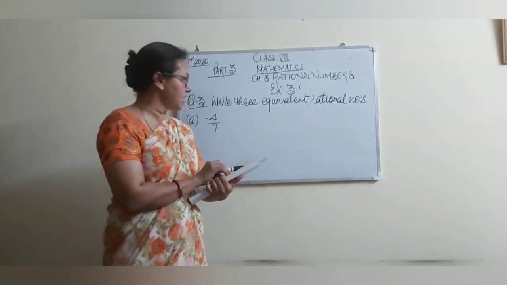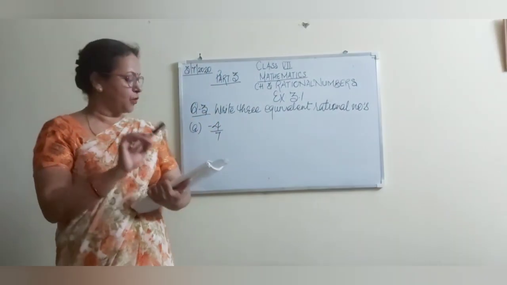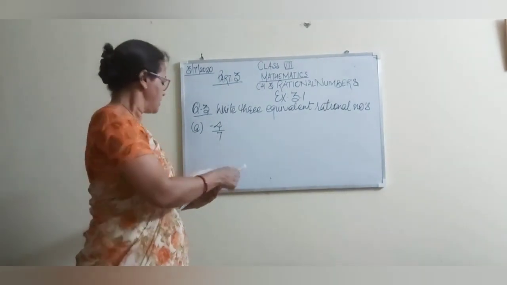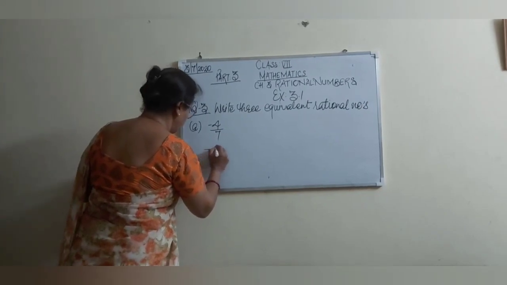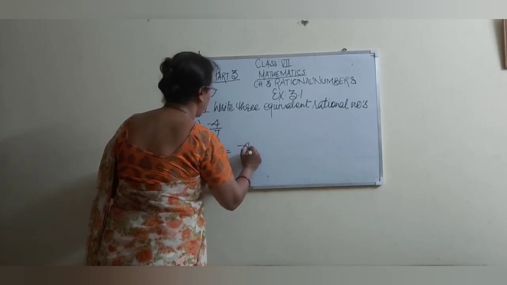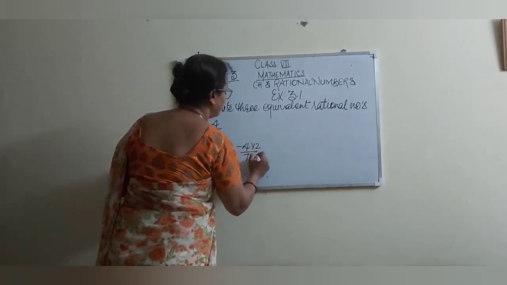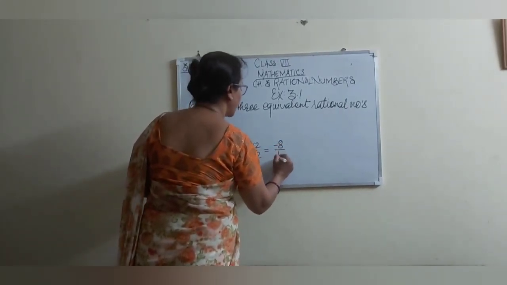Our question number 3 is: write 3 equivalent rational numbers for each of the following. Whatever numbers are given, 4 parts are there, so we have to write down their equivalent rational numbers. This is the number, so we are going to write down 3 equivalent rational numbers. First is minus 4 by 7 into 2 by 2, which equals minus 8 by 14.